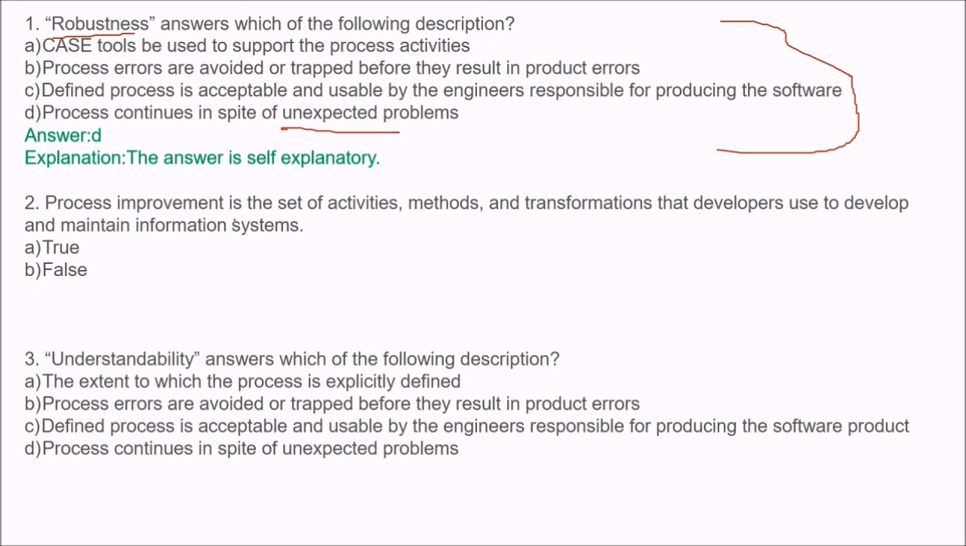Next: process improvement is a set of activities, methods and transformations that developers use to develop and maintain information systems. Is it true or false? The answer is false. The definition is of system development process, not the process improvement.